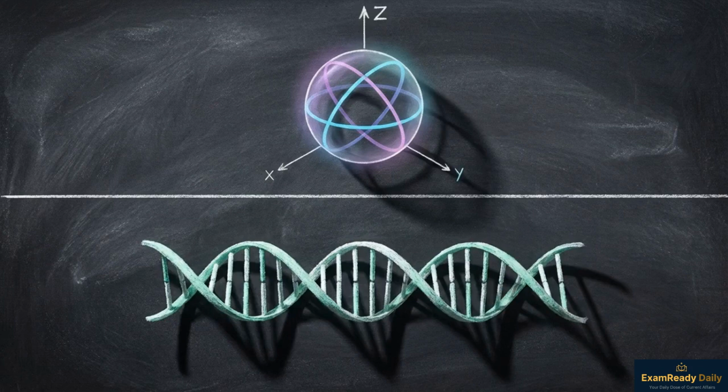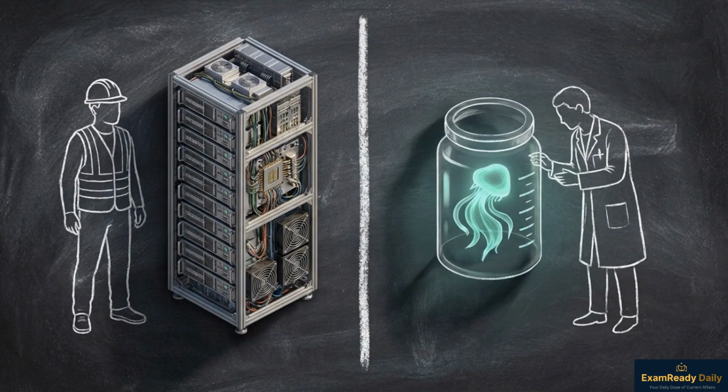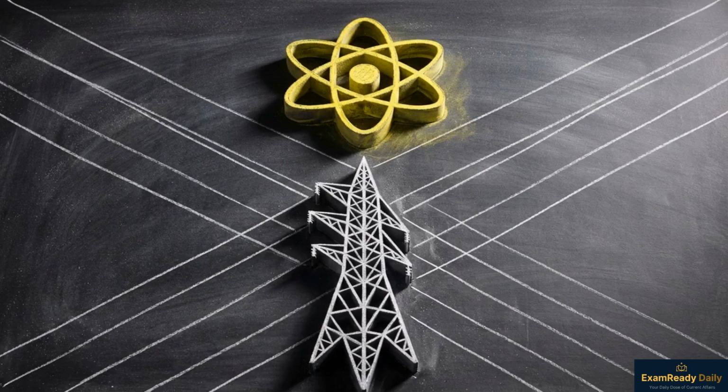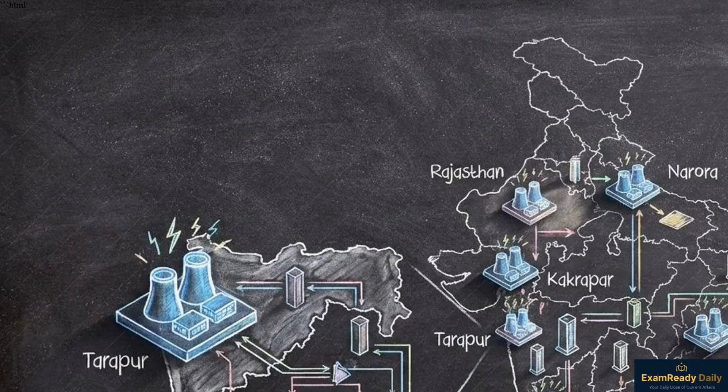From engineering qubits in Amaravati to cataloging deep-sea DNA in Kochi, India is expanding the legal and physical infrastructure required for sovereign computational and resource management. India's energy independence is anchored by a nuclear power network operated by the NPCIL. There are currently 22 nuclear reactors working across 7 plant sites, generating approximately 6,780 megawatts of electricity. Statistically, 18 of these are pressurized heavy water reactors, while the remaining 4 are light water reactors.